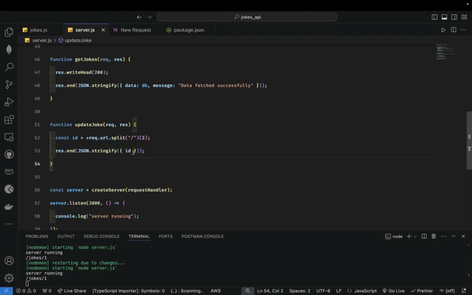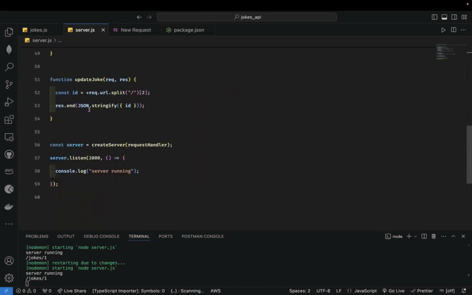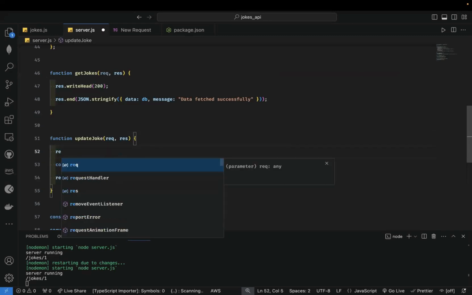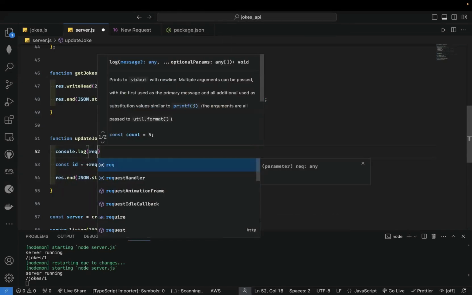So now what I want to do is, we do not just want to give them the ID, right? We want to actually change something in our array. So we're going to find that book, and we're going to update the information. Okay, so this brings us to something called req.body. So let's console log req.